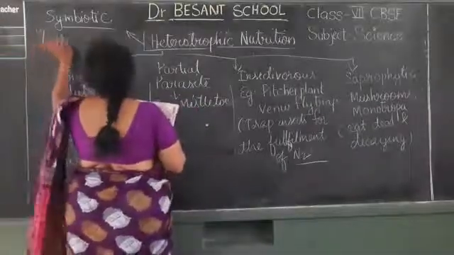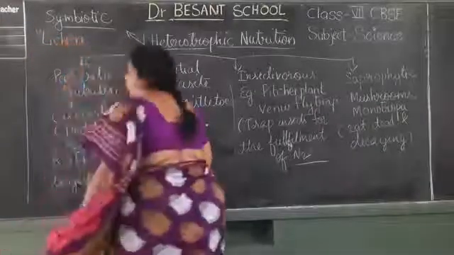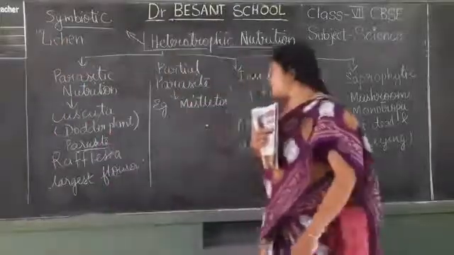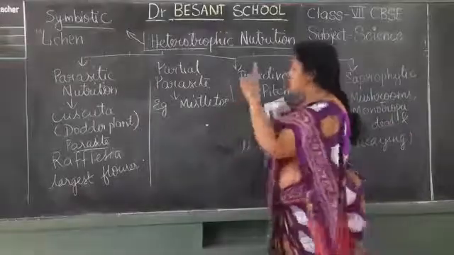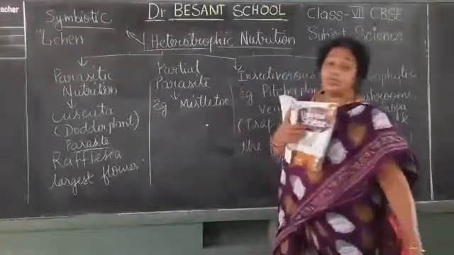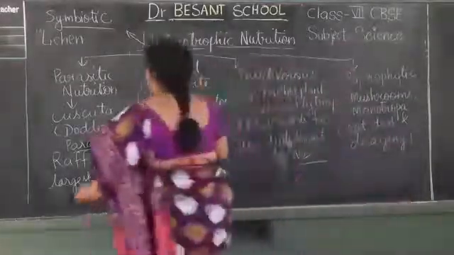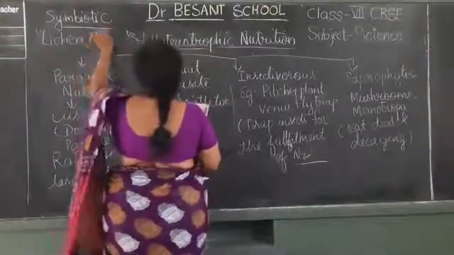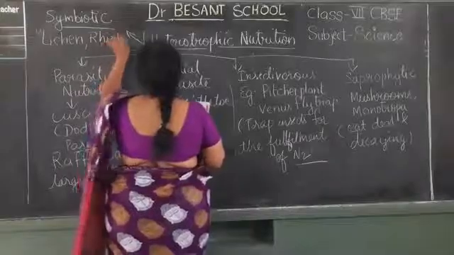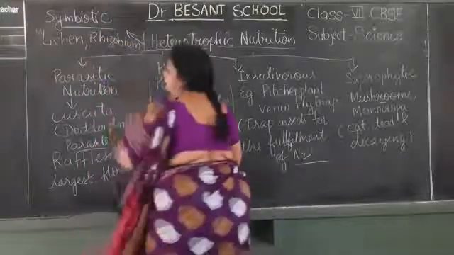This also we have got in our lab now, to show you all. Even this insectivorous plant model also we have got. We have got the rhizobium also, lichen and rhizobium. All these things we have purchased for our lab.